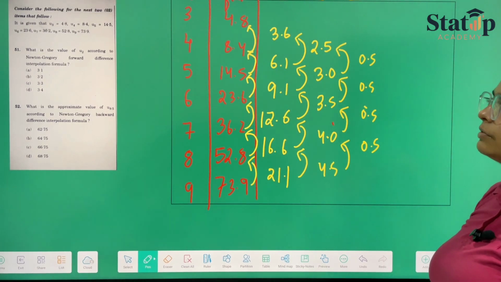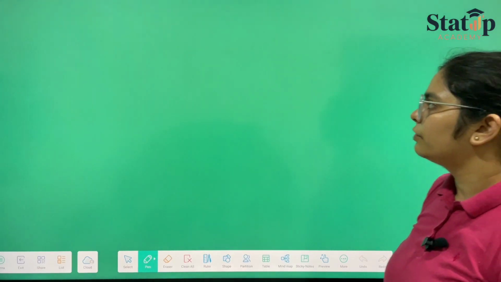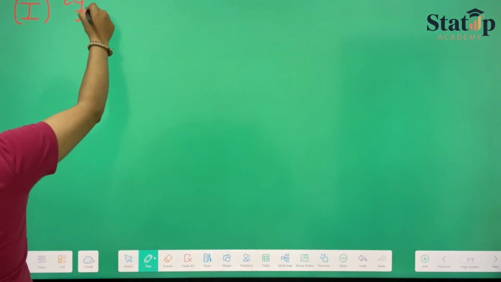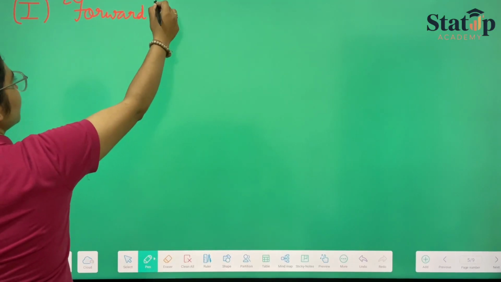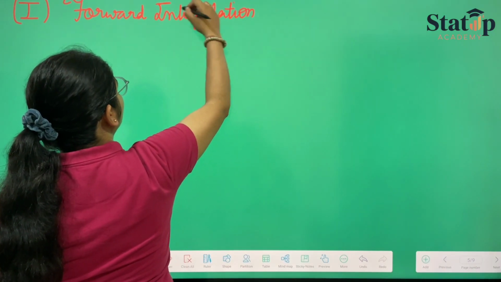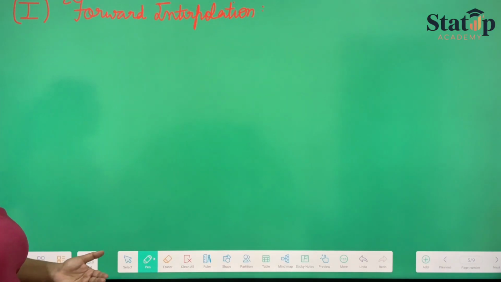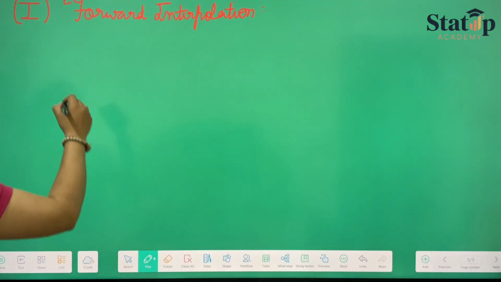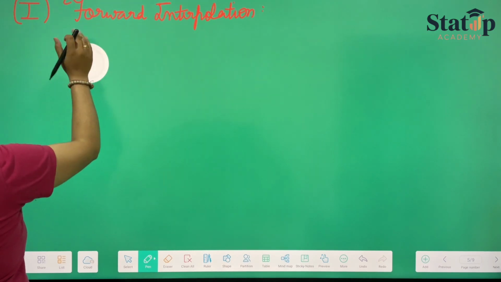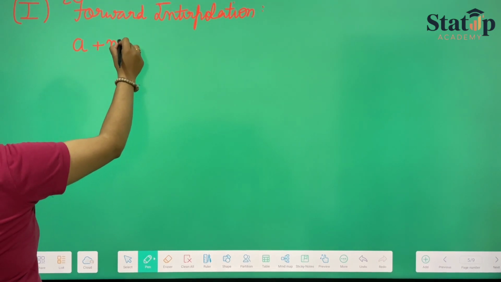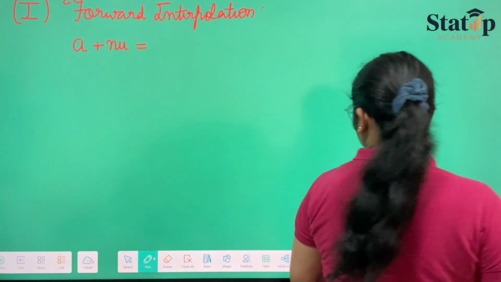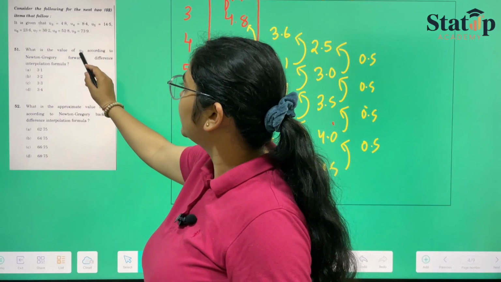Now Newton-Gregory's first interpolation formula. First of all, we'll calculate the first one, forward interpolation. I'm making you do this in great detail. So first of all, we'll calculate the value of u. We have to calculate a plus nh is equal to the term for which we have to calculate. In the question, the term for which we have to calculate is 2.